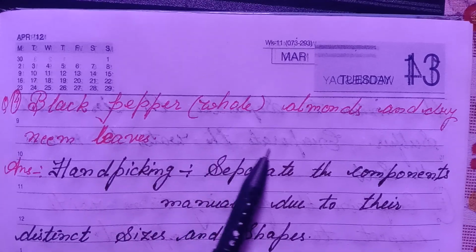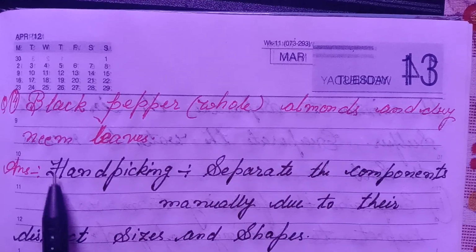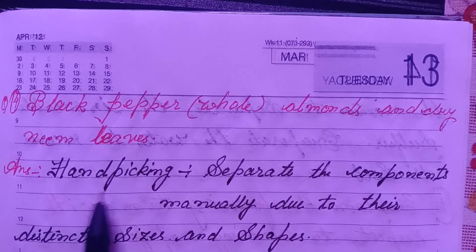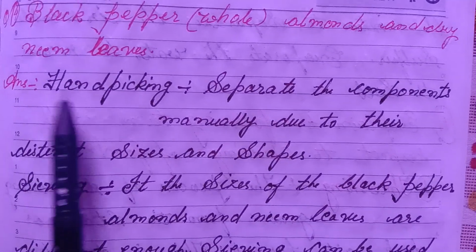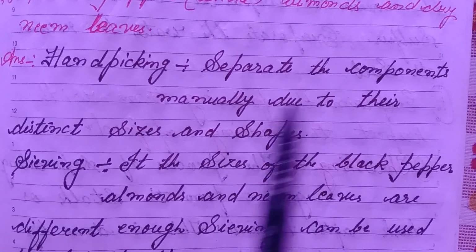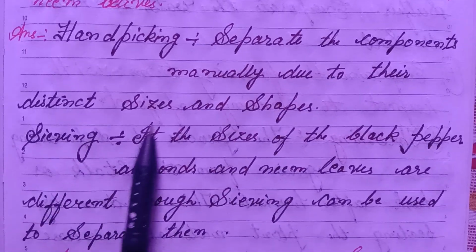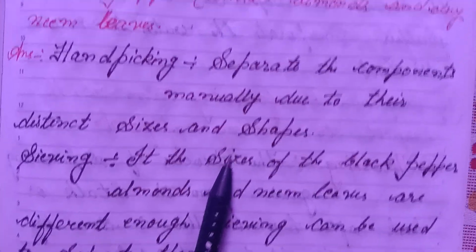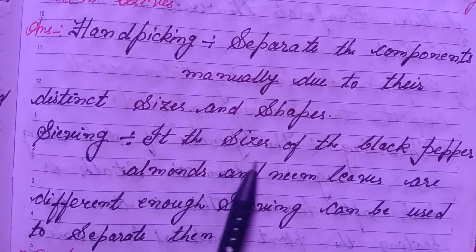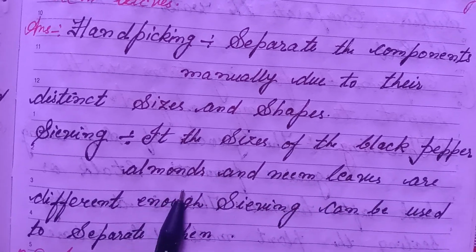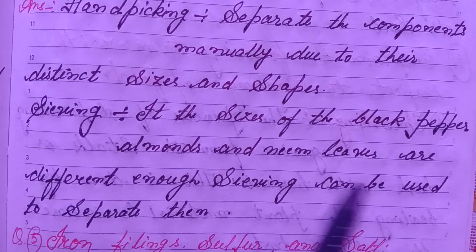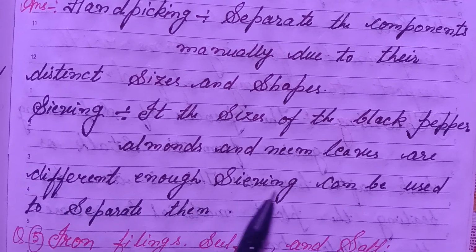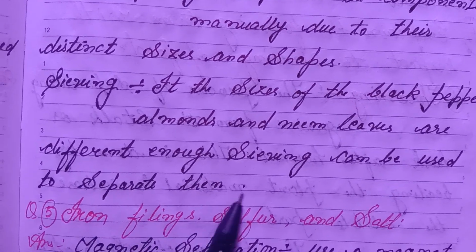Black pepper, whole almonds and dry neem leaves. Answer: hand picking. Hand picking separates the components manually due to their distinct sizes and shapes. Sieving. The sizes of the black pepper, almonds and neem leaves are different enough, so sieving can be used to separate them.